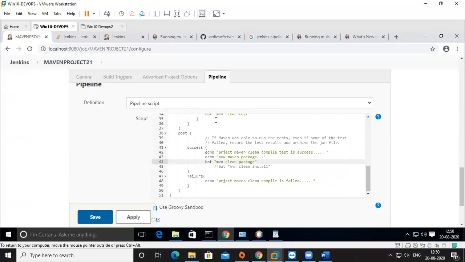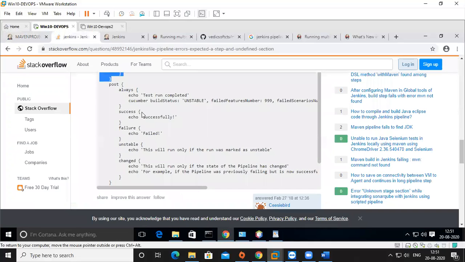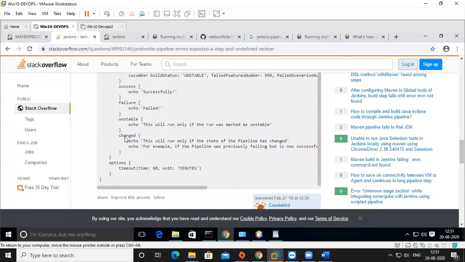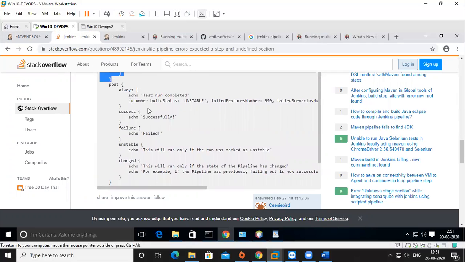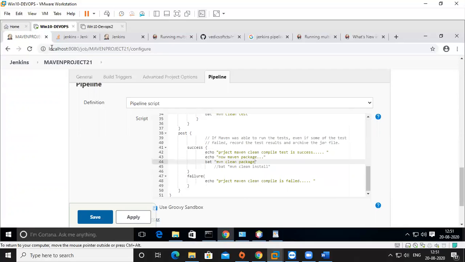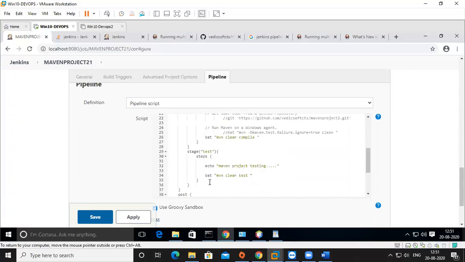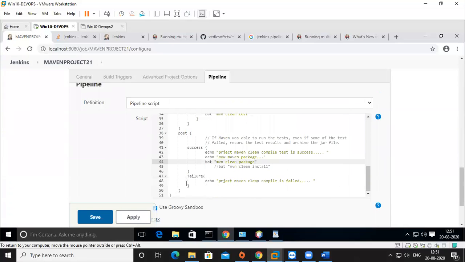And if the previous one, test, is success, do package. If it is a failure, then declare it is a failure. Or anyway, you can use the always thing also here. It is very good one. Change to failure, always, test run completed, something we can show as outcome if you want. Okay, so like that. I added one more test stage to see it.